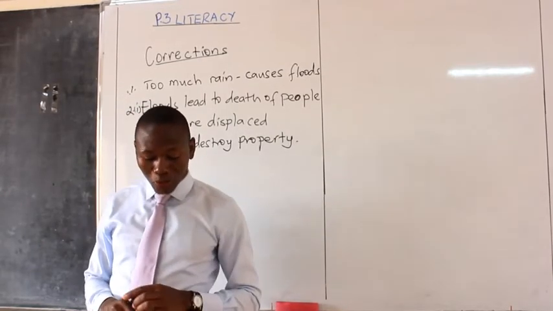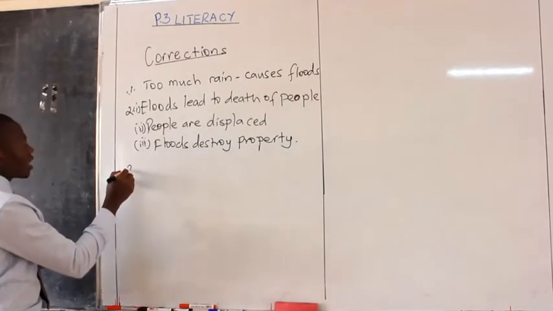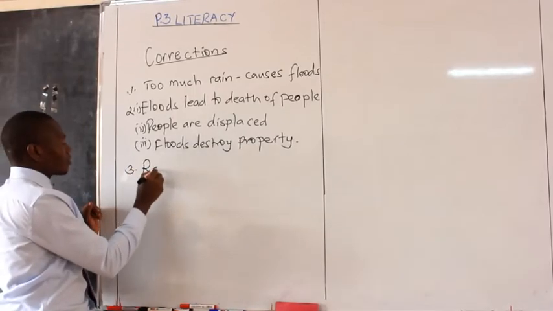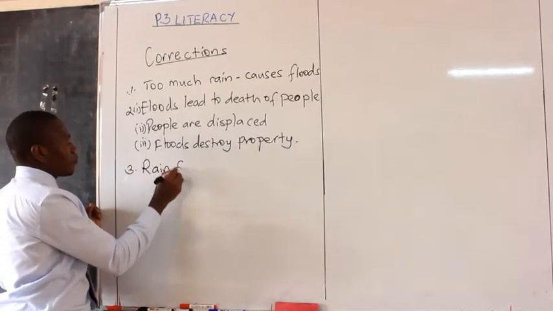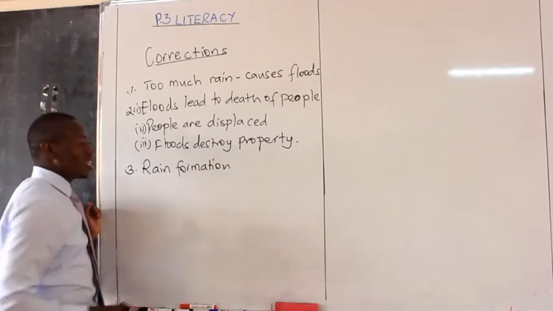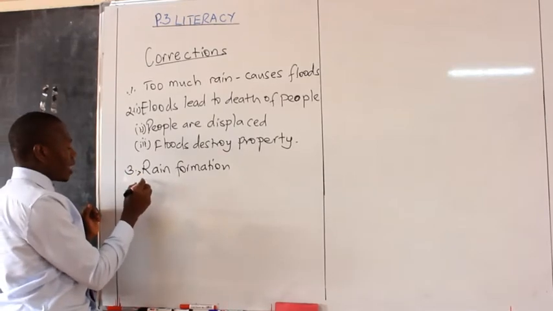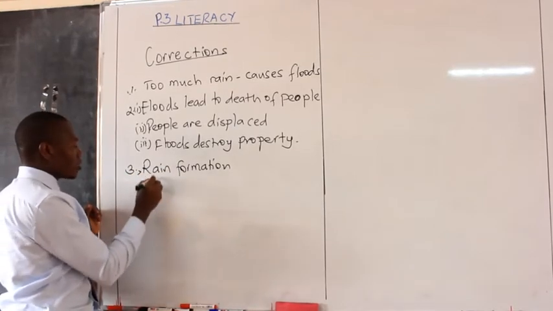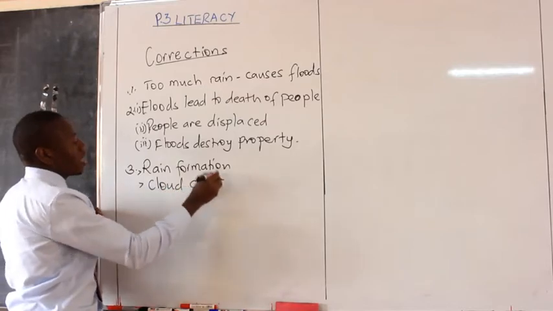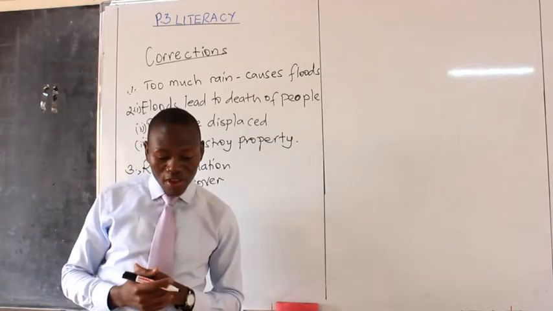Number 3, mention 2 changes that take place in the sky. We say rain formation. Rain is formed in the sky. Then another change in the sky is cloudy cover. Clouds also sometimes cover the sky. So those are some of the changes.